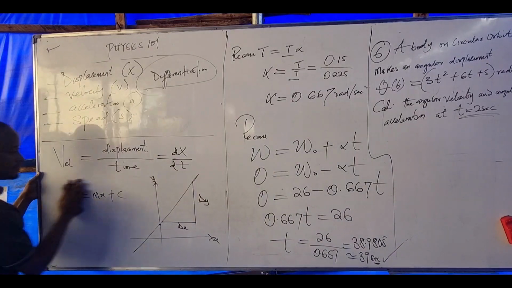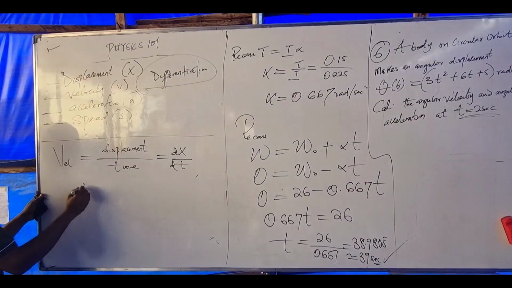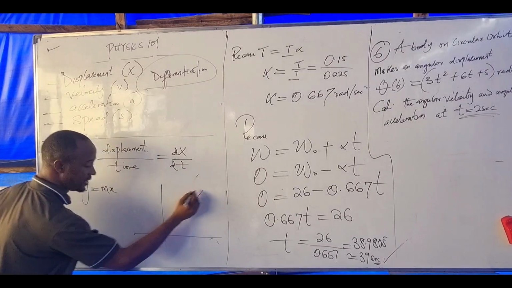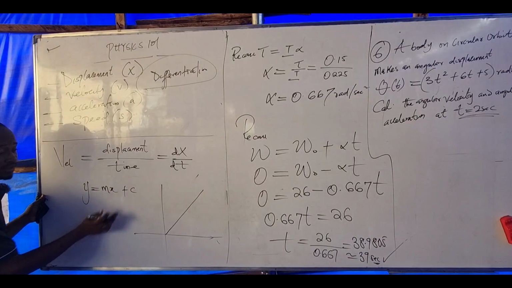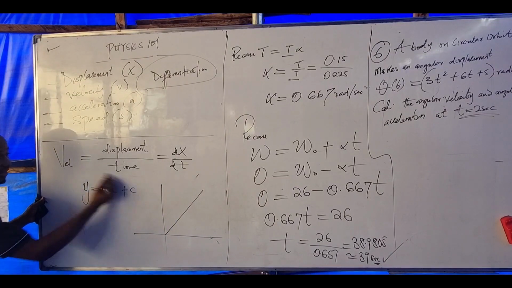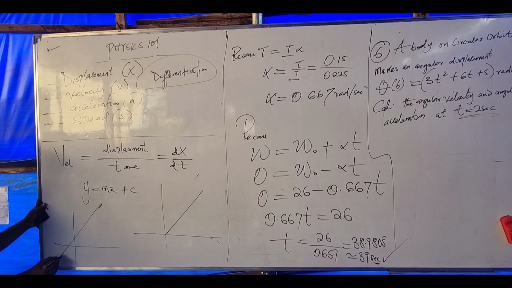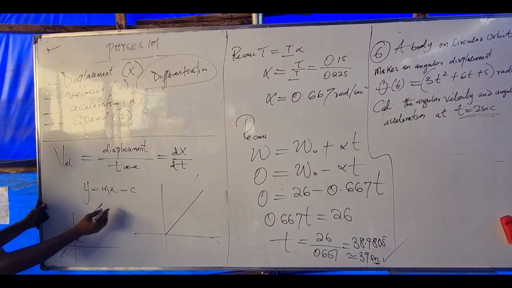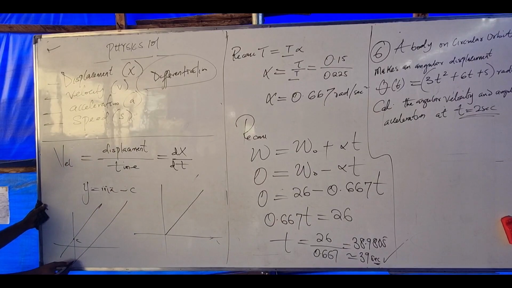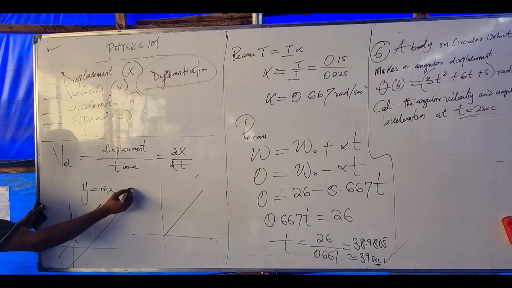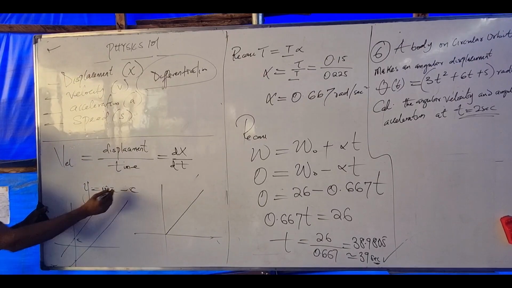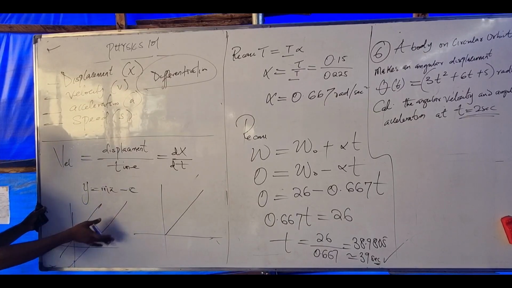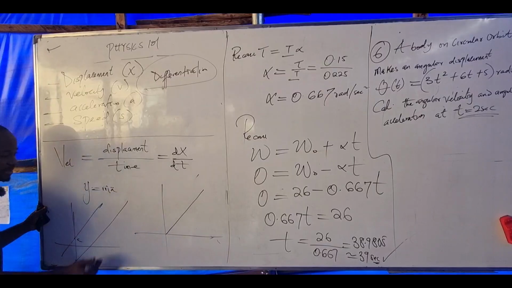Now listen. For a graph like this, Y equals mx, we agree that this graph will start from the origin, abi? Because there is no C here. C means the intercept. If I have a graph like this, what point is here? Point C. If C is minus, this graph will be downward, cutting negative Y. C means intercept on the Y axis. If C is plus, it means positive Y. Minus means negative Y. But if there's no C, it means the graph is like this, abi?